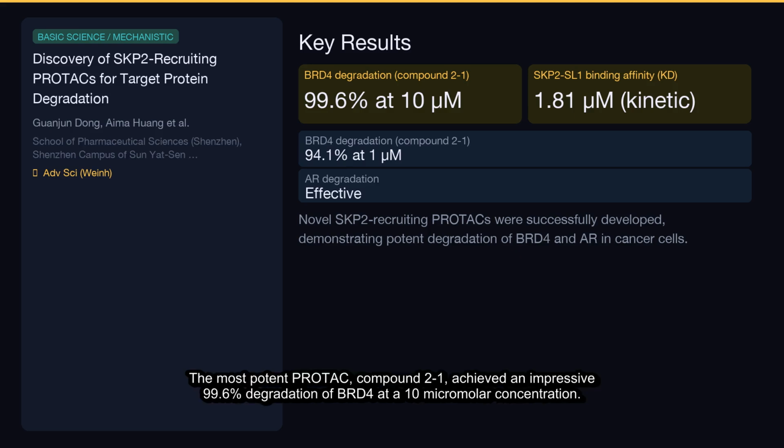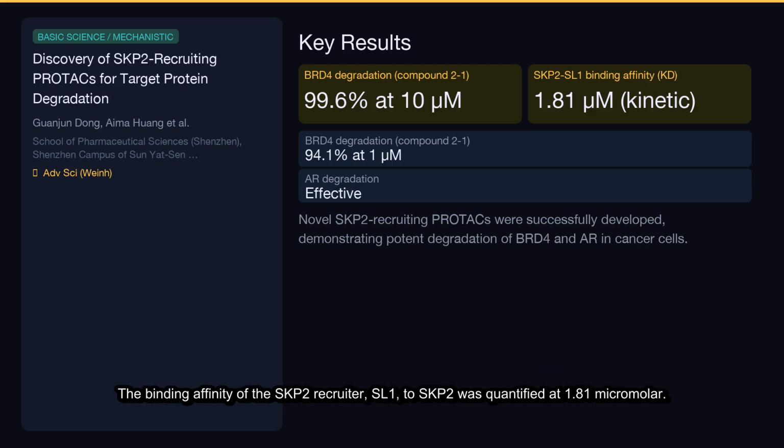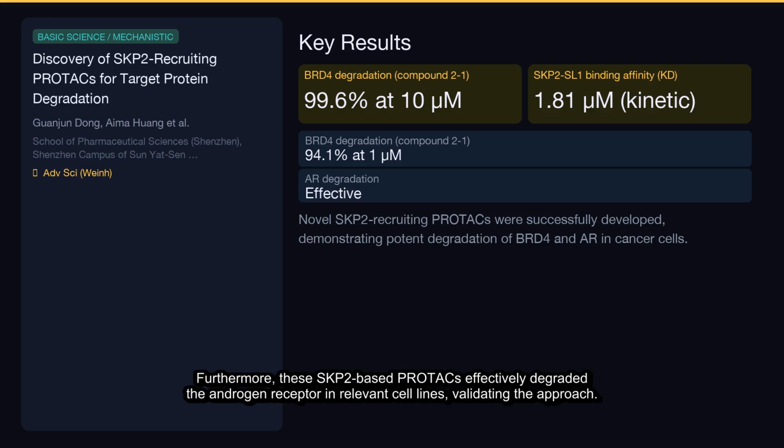The results were highly encouraging. The most potent PROTAC, compound 2:1, achieved an impressive 99.6% degradation of BRD4 at a 10 micromolar concentration. The binding affinity of the SKP2 recruiter SL1 to SKP2 was quantified at 1.81 micromolar. Furthermore, these SKP2-based PROTACs effectively degraded the androgen receptor in relevant cell lines, validating the approach.